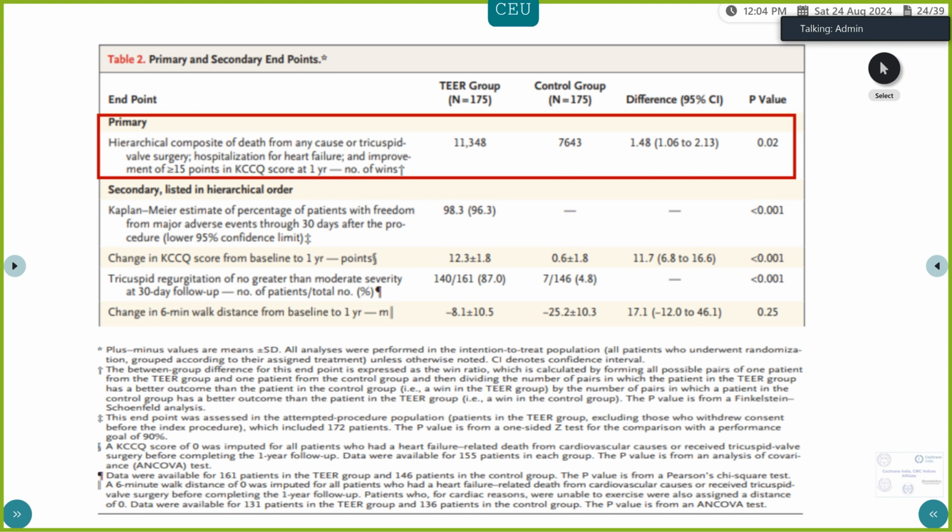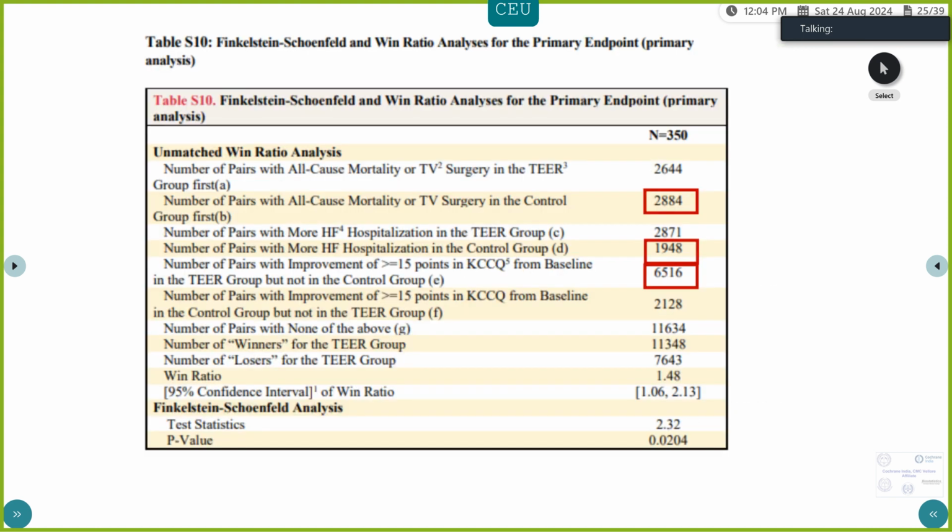Since that showed an increase of around 12 points in the intervention group, while only 0.6 in the control group, and that was also significant, they've looked at tricuspid regurgitation of no greater than moderate severity at 30-day follow-up. Our inclusion criteria included severe tricuspid regurgitation. So around 87% of the patients in the intervention group had no greater than moderate severity at 30 days, while only 4.8% in the control group achieved that. The last one, change in 6-minute walk distance, was not significant. Now let's look at the individual pairs that they've looked at.